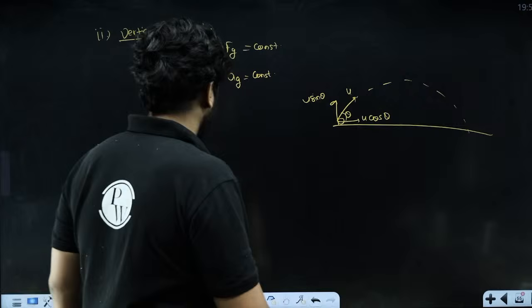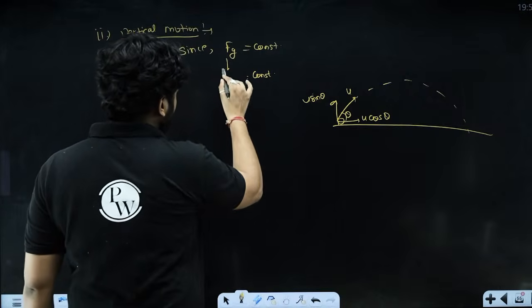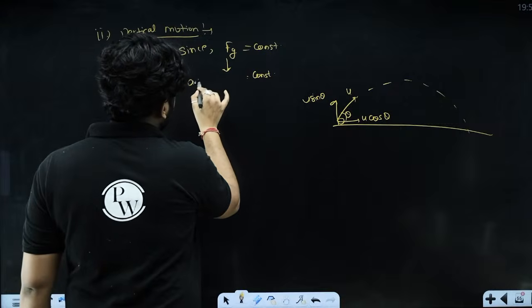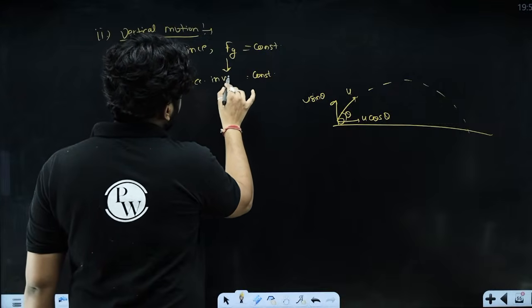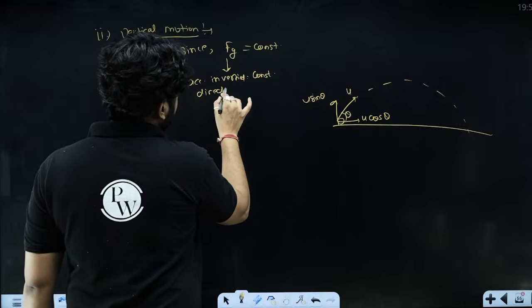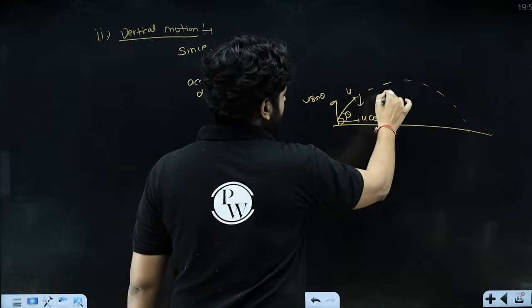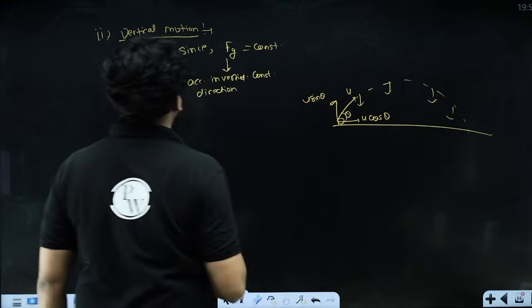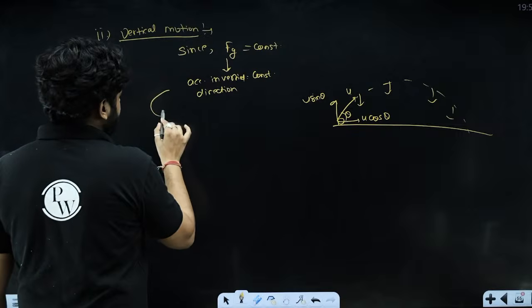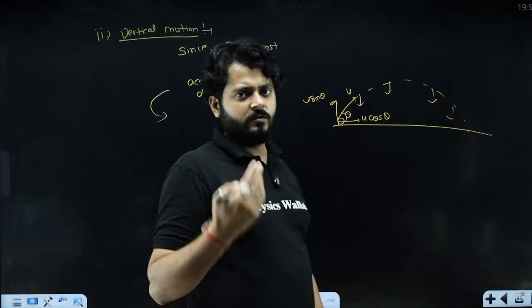I should say the acceleration in the vertical direction should also be a constant. Force in the vertical direction is constant, so acceleration in the vertical direction is also constant, right?